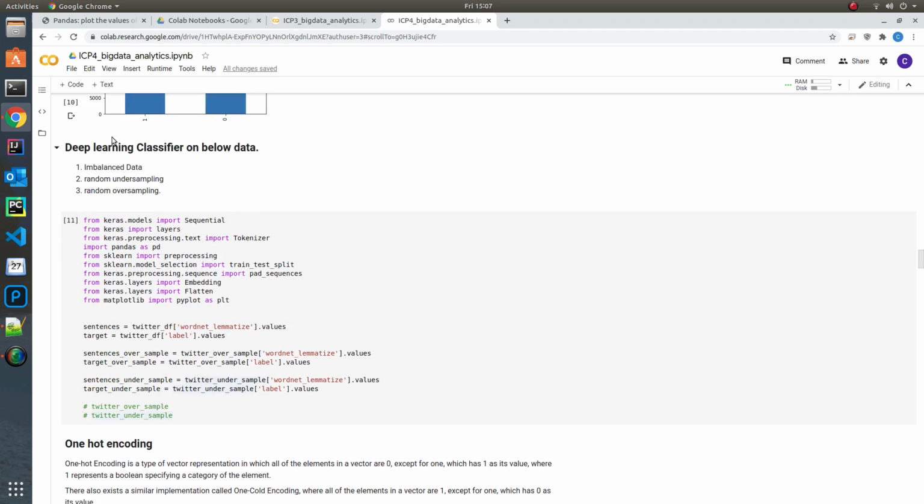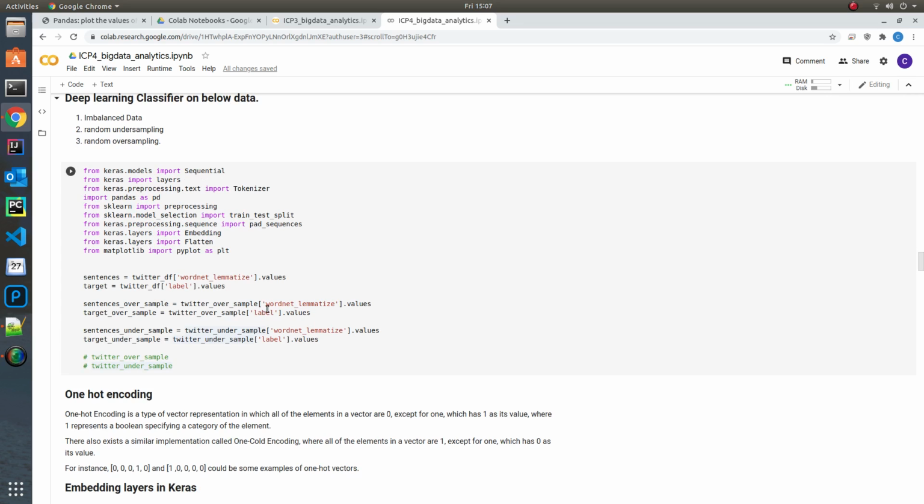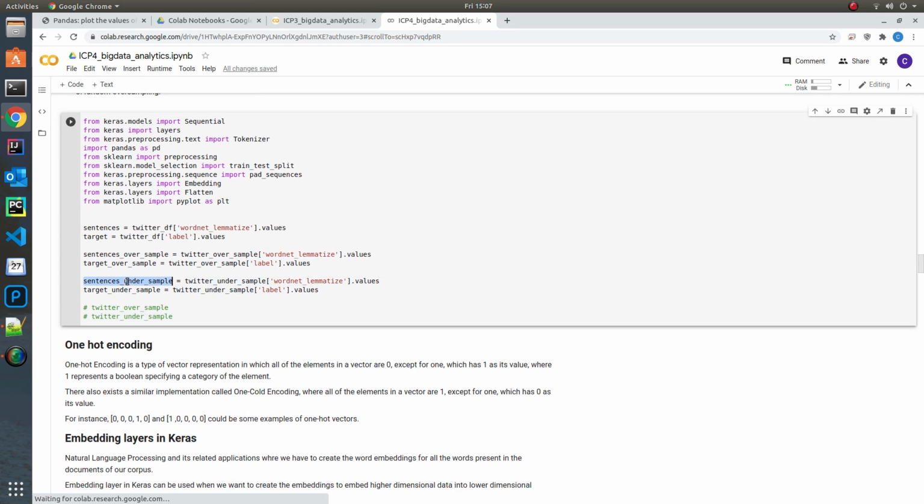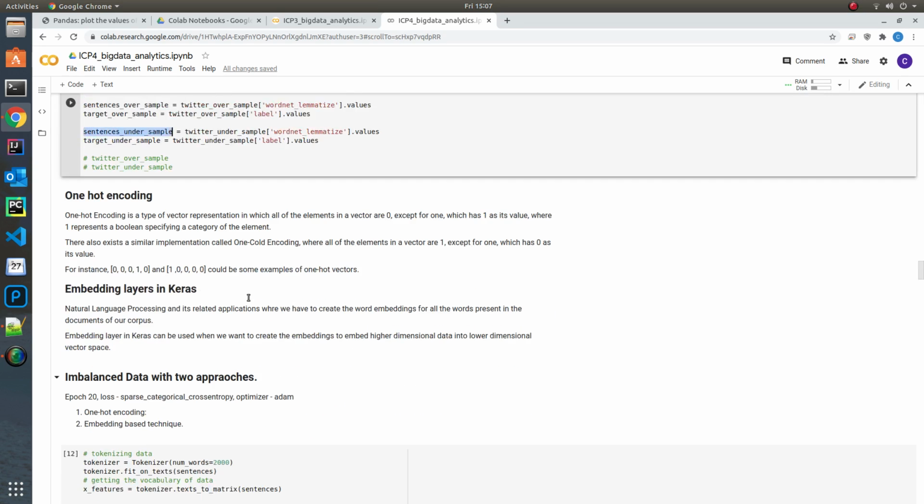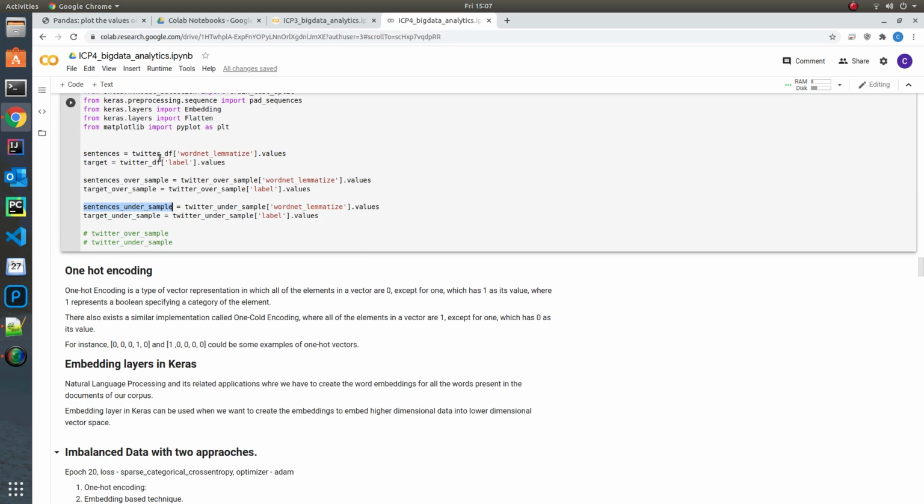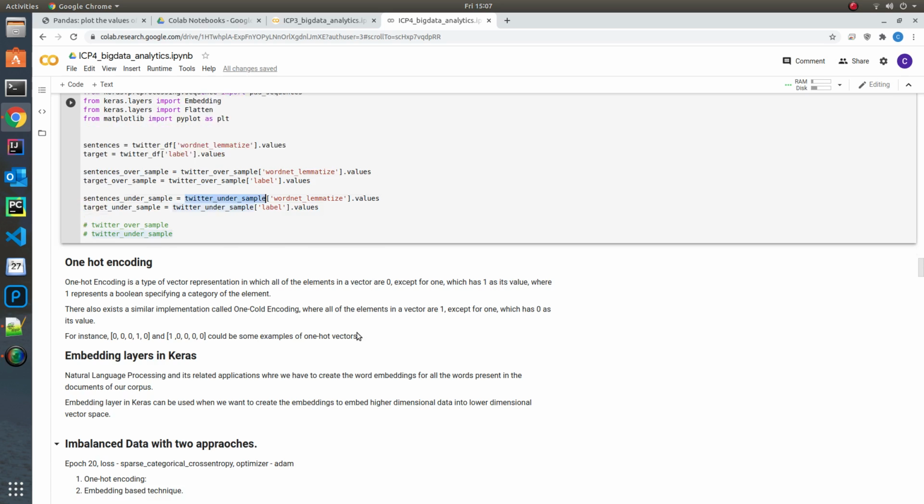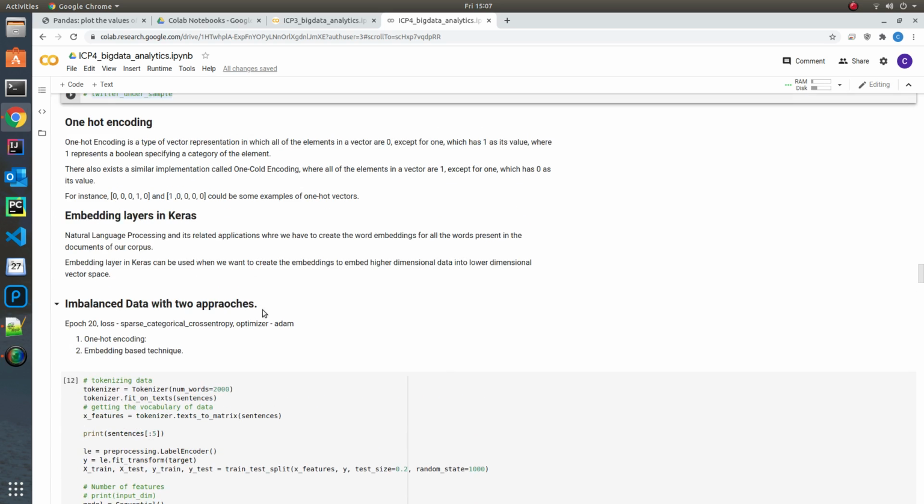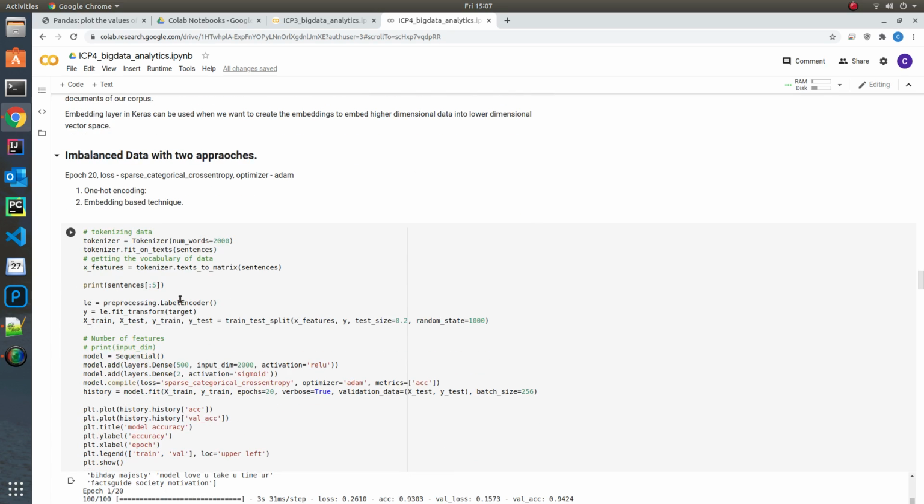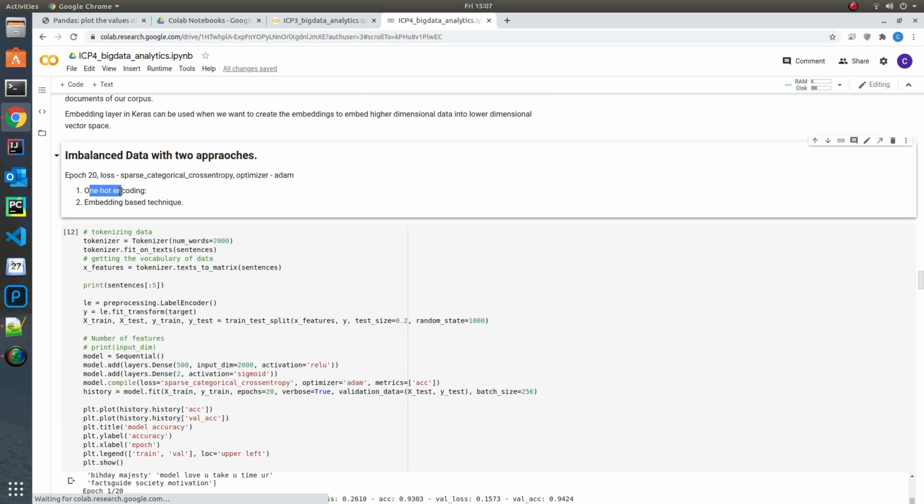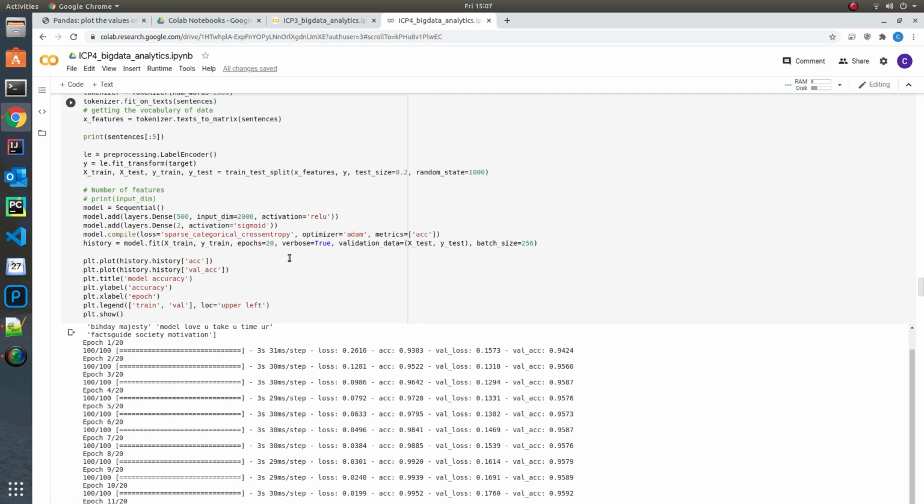As you can see, I've used deep learning classifiers. Here I'm reading the values of features and the targets of the three different types: one is the normal data, one is the oversampled data, and the undersampled data. And this is a bit of explanation of what one hot encoding and the embedding layers in Keras are. For balanced data, I'm going through the one hot encoding and the embedding based techniques.